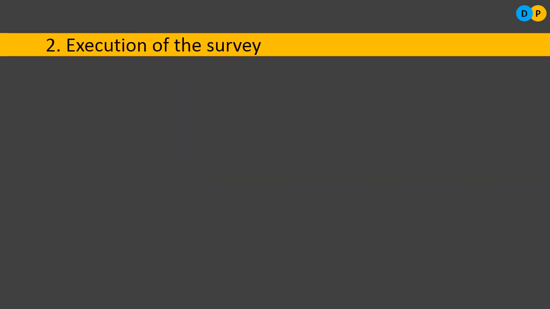Next, coming to the second stage of statistical inquiry, that is execution of the survey. Now I have a very good, beautiful idea, the plan is ready. I have also prepared for it. Now I need to implement it. I need to execute it on the field. So what are the different things during which execution can be done? After perfect planning, the next stage is execution.